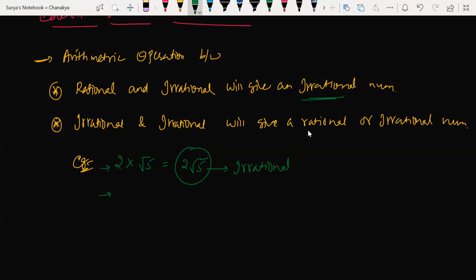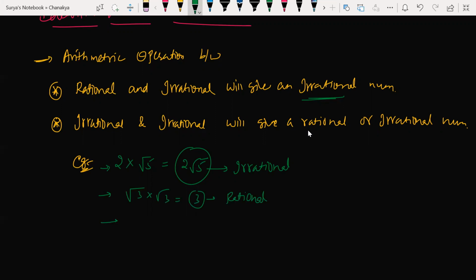So rational and irrational number gives what? Irrational number. Correct? Now if I give an example for the second point, what is the second point? Irrational and irrational. Irrational and irrational will give you a rational or irrational. How? For suppose, irrational number into irrational number gives you rational.